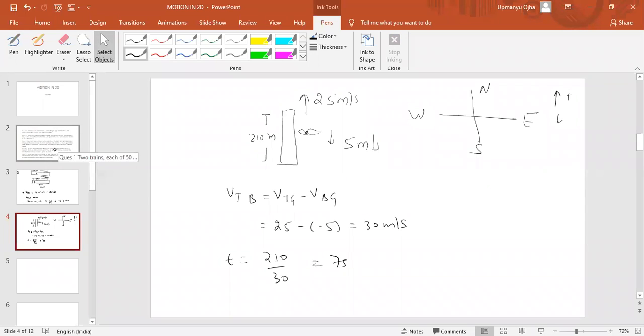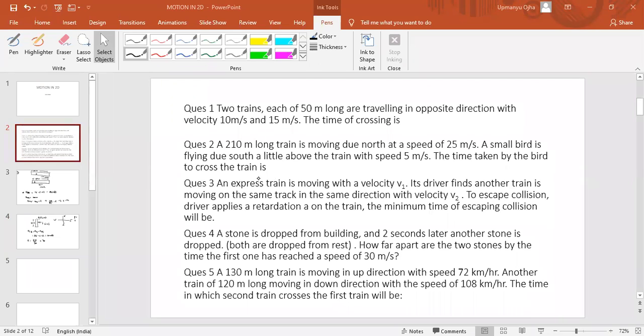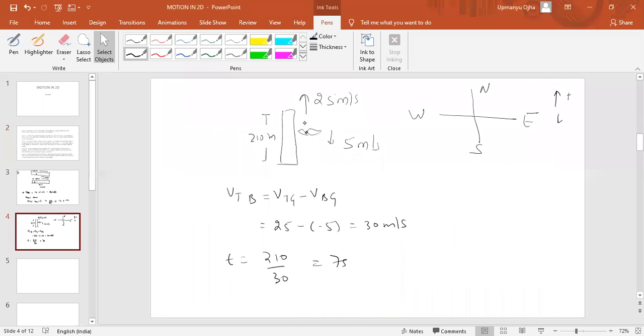Now, just think on this point. The bird would have started from this point. Now it is moving in the south direction, 5 meter per second.